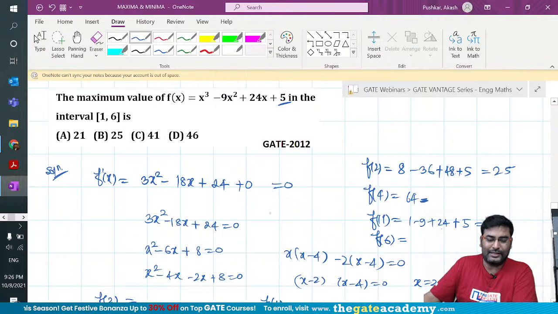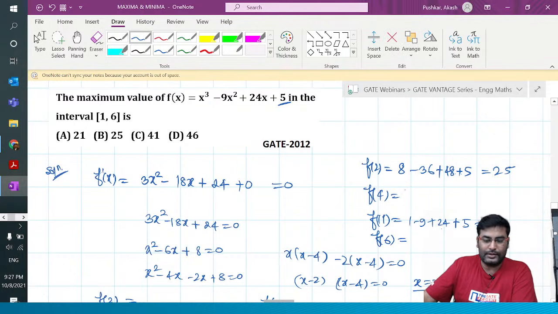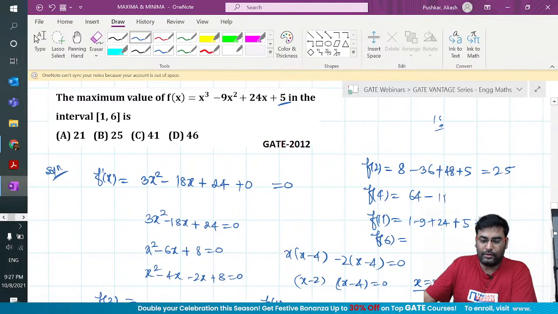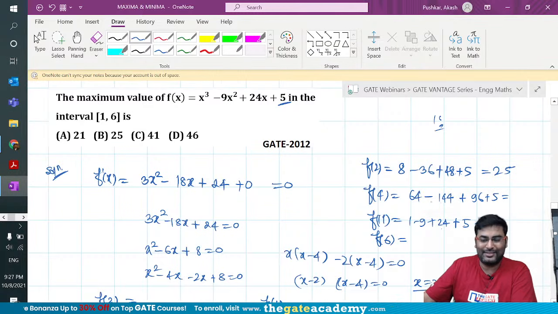See, this function has 2 critical points, x equal to 2 and x equal to 4. What is the function value at 4? Okay, nobody is helping me, I have to do it. So 16, 64 minus 16, I think 16, 9. So it is 144 plus 96 plus 5. How much is that?